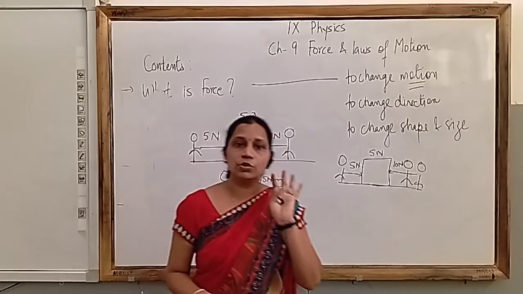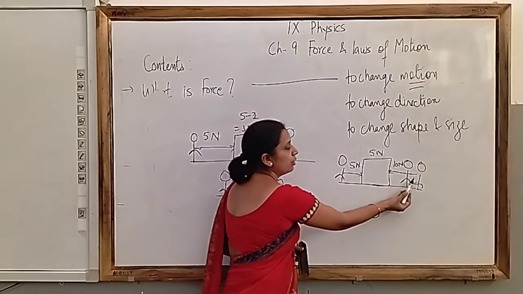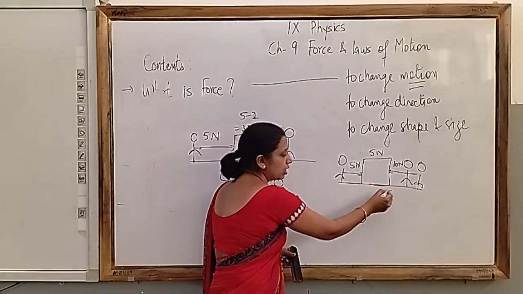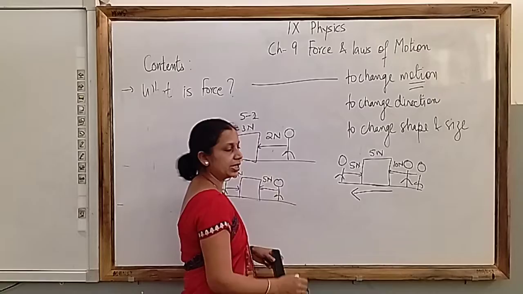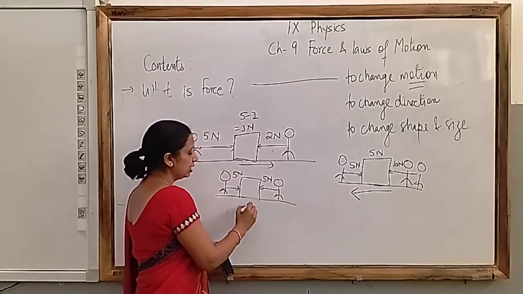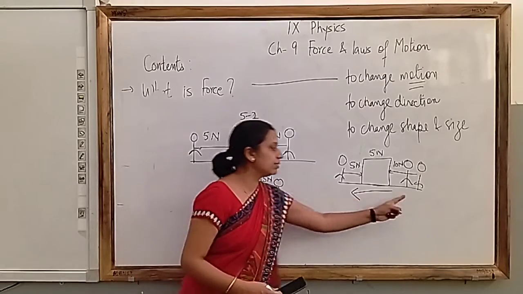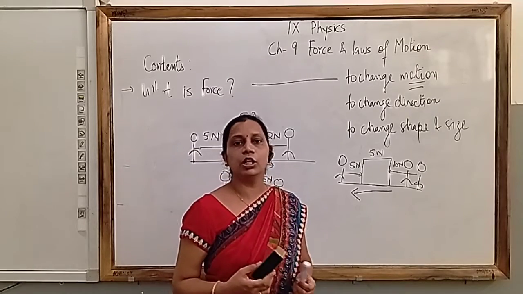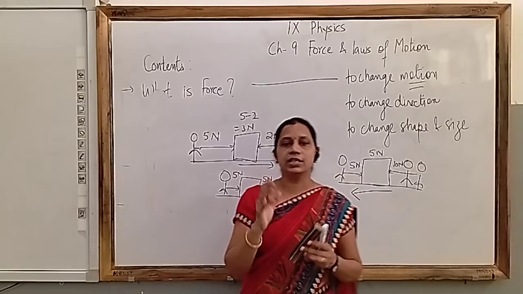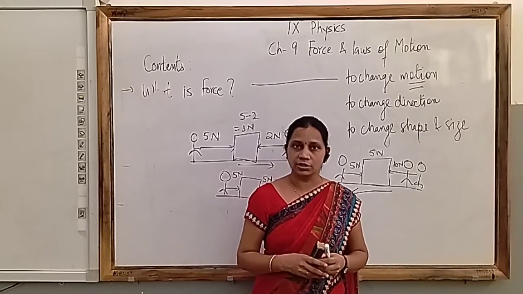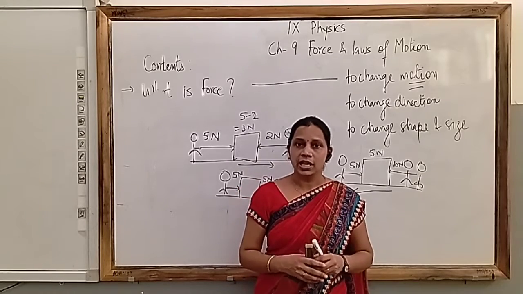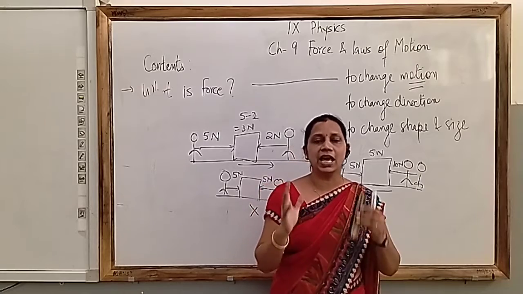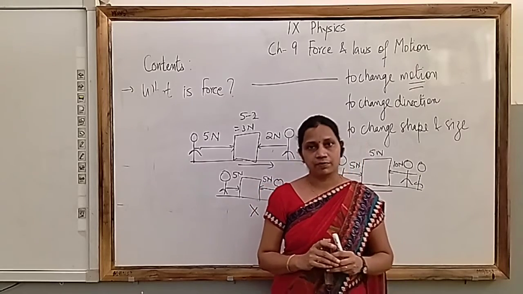And this box will move in which direction? Where the application of force is more. That means your friends are applying force in this direction, so this box will move in this direction. Here it will move in this direction, here it will not move, and here it will move in this direction. So depending on whether on an object net force is there or not, it will change its position or it will come into motion. And this is the idea behind balanced and unbalanced force.